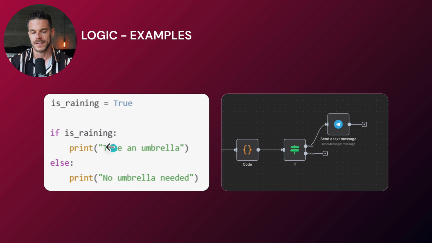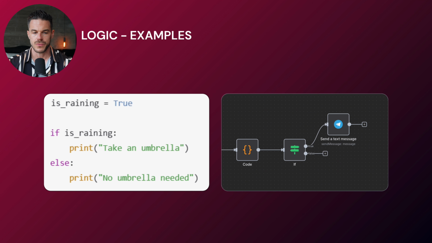And on the next slide, I want to show you two examples of how this could look: on the left side in Python, and on the right side how a condition looks in n8n. So in Python, you write things like that, if and then else. No worries, you don't have to understand what is happening here. And in n8n, this is represented by such an element. Here could, for example, be a condition. If the user selected send a message, we go that route. And if the user didn't click that button, we just end the workflow here. So this is how it looks in n8n, and this is how you will work with these logic conditions. This is all you have to understand at this point.